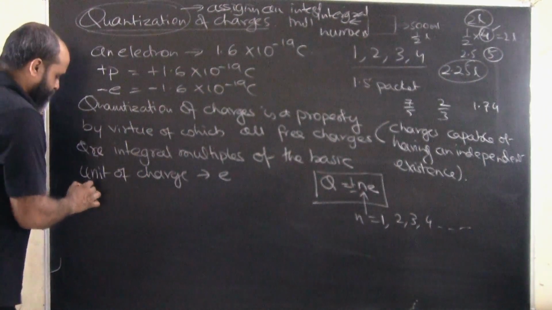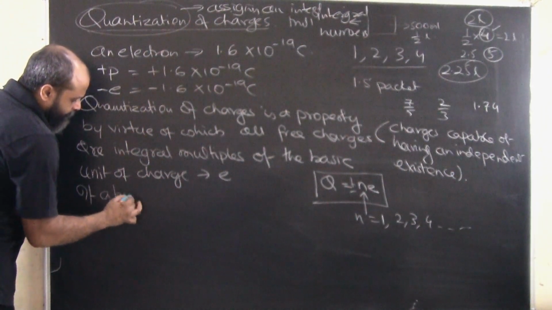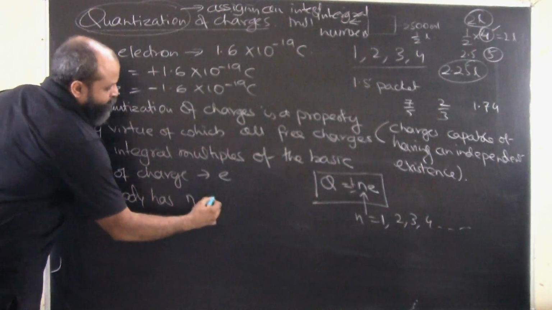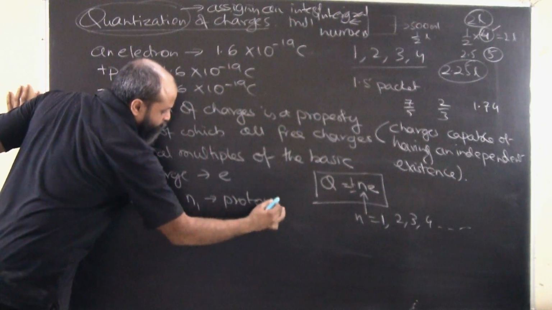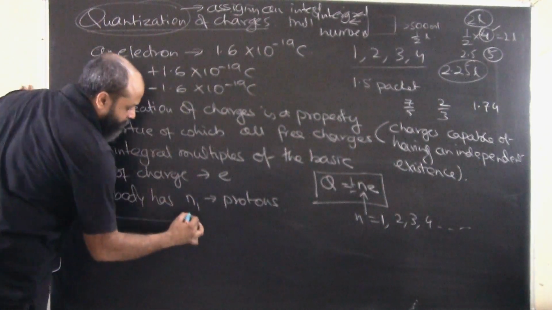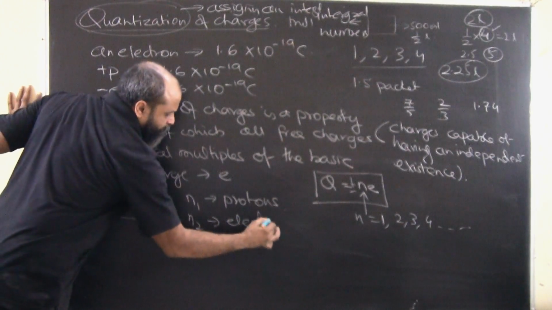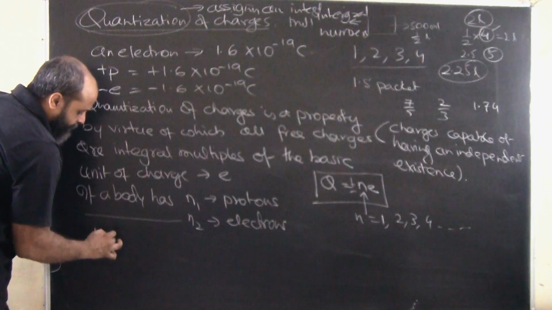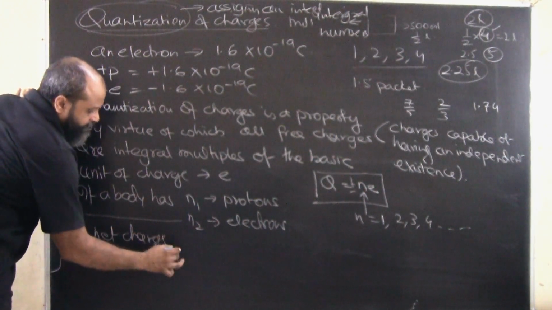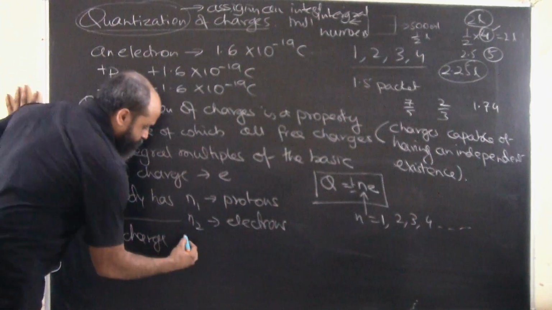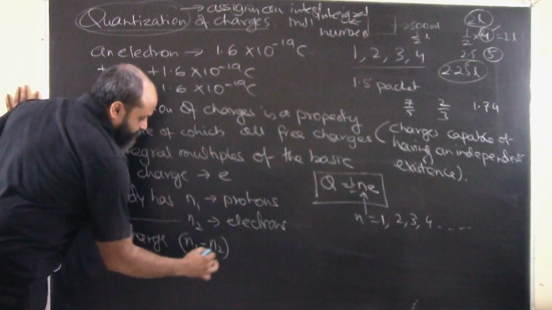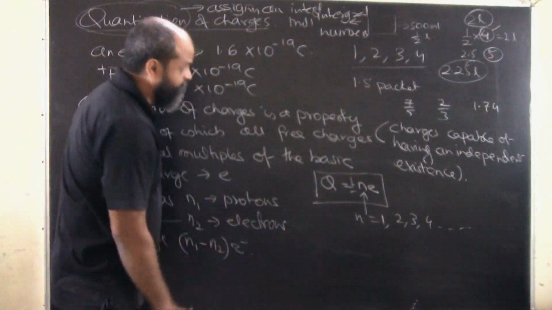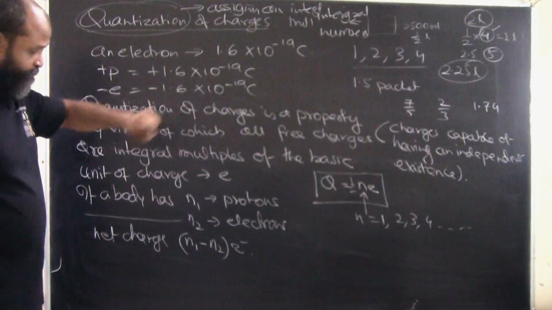For example, let's say a body has n1 number of protons, and the same body has n2 number of electrons. So in this case, what will be the net charge of the body? Net charge will be the number of protons minus the number of electrons. So net charge will be (n1 minus n2) into the value of charge of one electron, that is 1.6 into 10 to the power of minus 19.